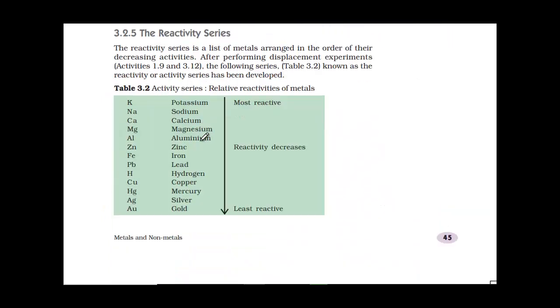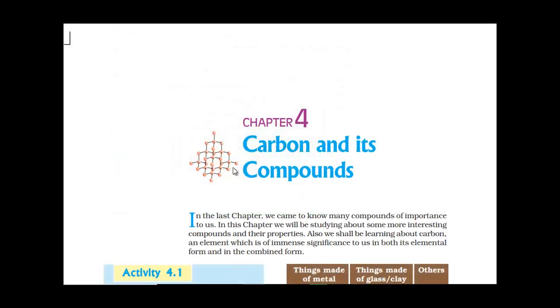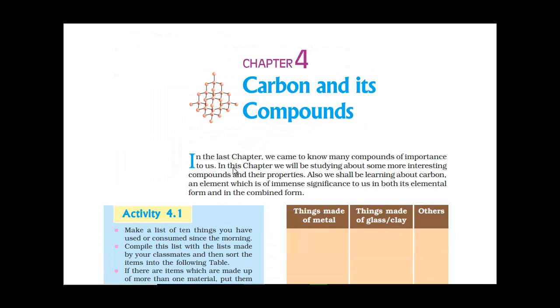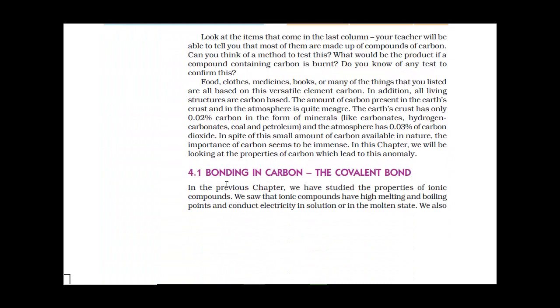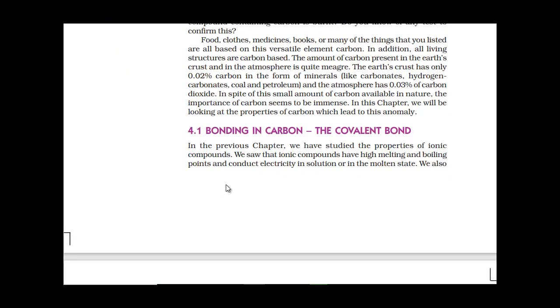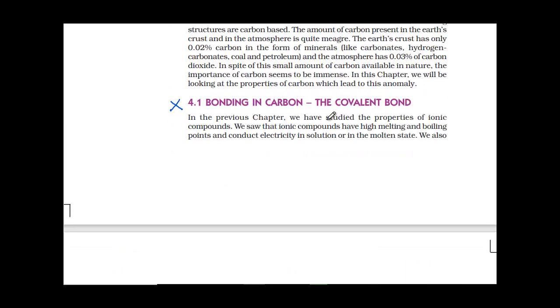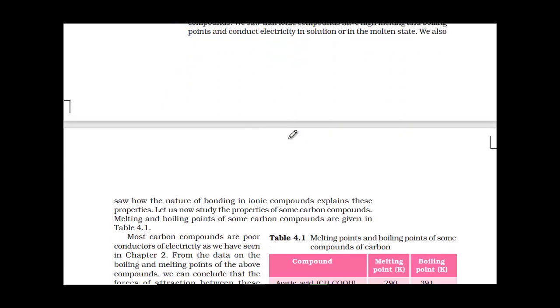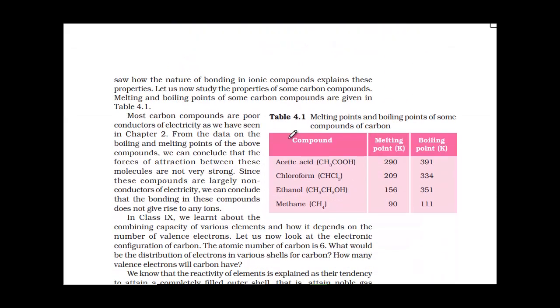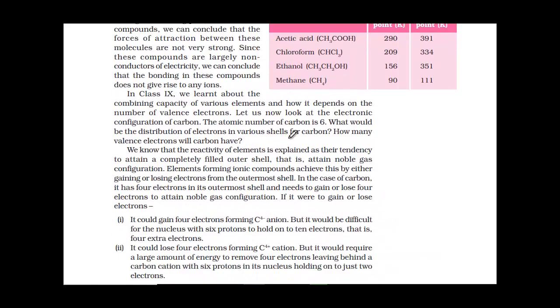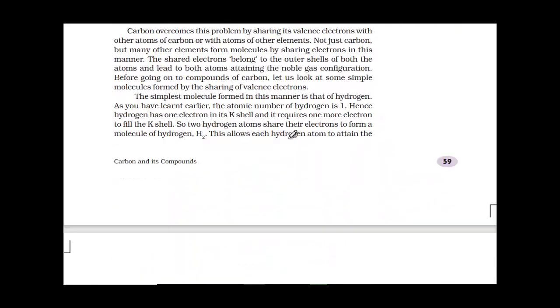So now let us go to the next chapter, that is carbon and its compounds. Under carbon and its compounds, only a few topics have been deleted. You don't have the topic 4.1. This complete topic has been deleted now, which is a very small topic. In this topic, they have just introduced you to what is a covalent bond. Why is it deleted? Because you have already learned this in your grade 7. So this topic has been deleted.